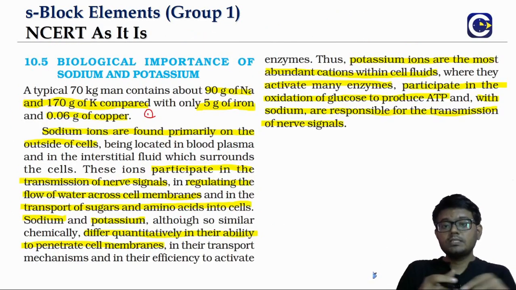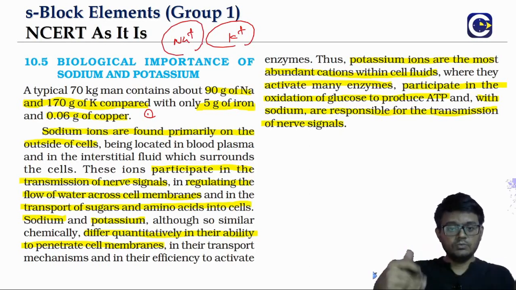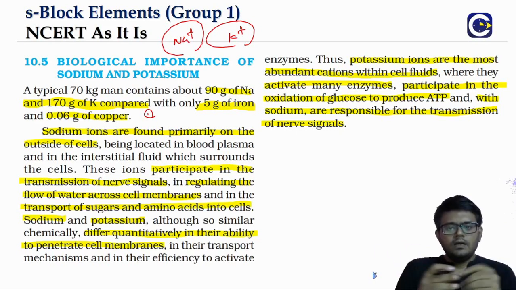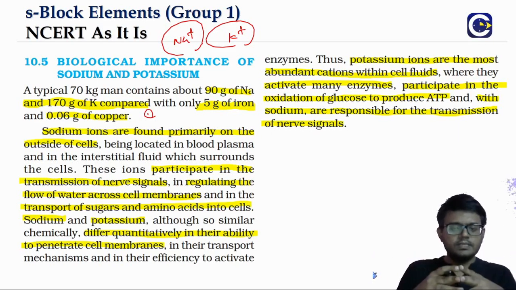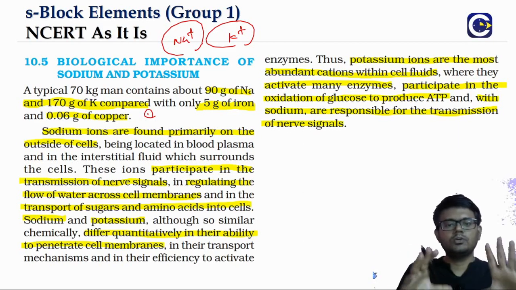Talking about the biological importance of the alkali metals, right? In the beginning itself we said that the sodium and potassium ions are very much needed in our human body, not just the human body but even in other animals also. We'll see that not just animals, in other living organisms also we'll see the role of these sodium and potassium ions, but mostly we'll try to discuss human beings.